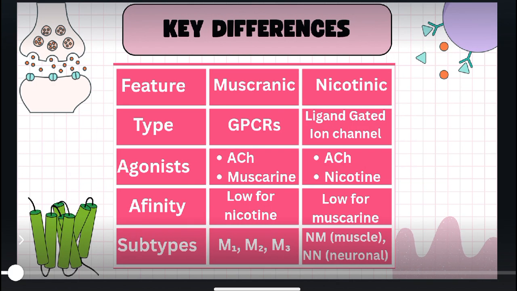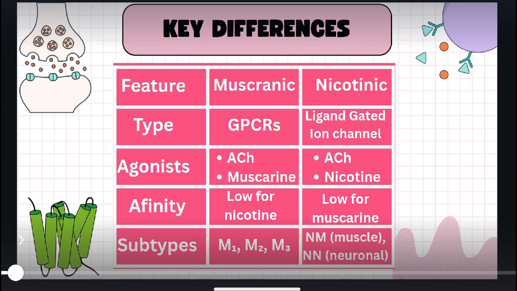Cholinergic receptors are one of the crucial concepts to get the cholinergic drugs concept clearly. First of all, we will see the key differences between muscarinic receptors and nicotinic receptors. Muscarinic receptors are G protein coupled receptors in which a secondary messenger plays its role by enhancing or inhibiting the actions inside the cell.